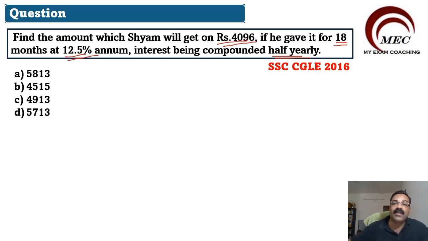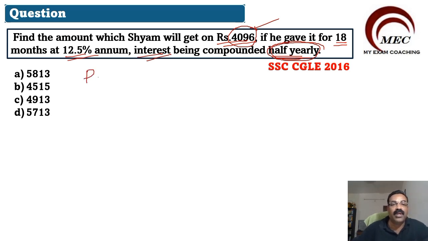Understand what is given. Interest is being compounded half yearly. So now understand how many half years are there in 1 year? 2 half years are there in 1 year. So every 6 months you will get the interest. Interest being compounded half yearly means every 6 months interest will be calculated. And what is the total amount given? 4096. So let us understand this concept.